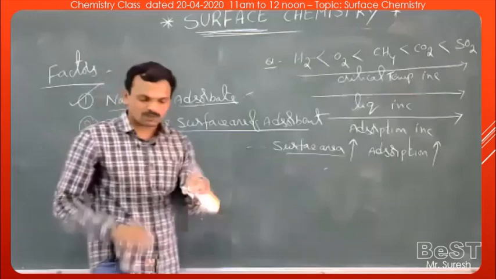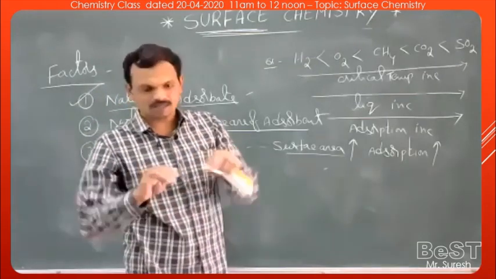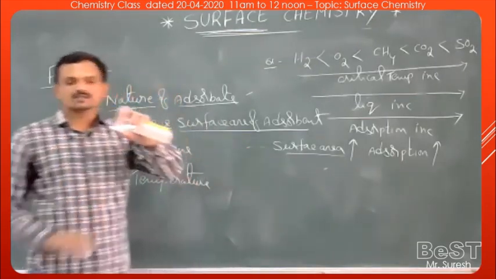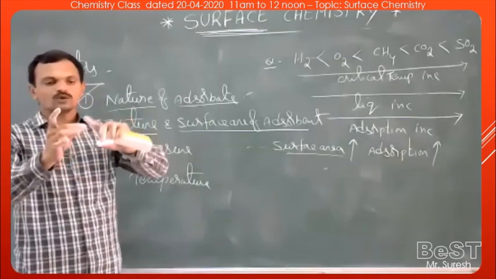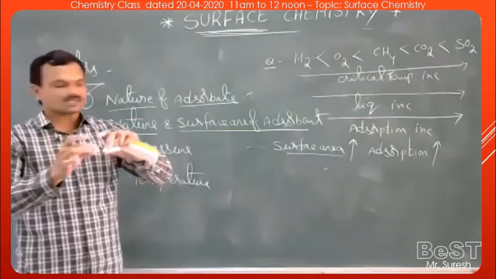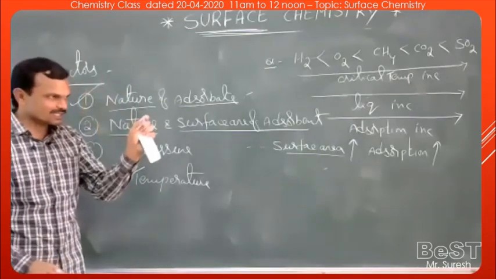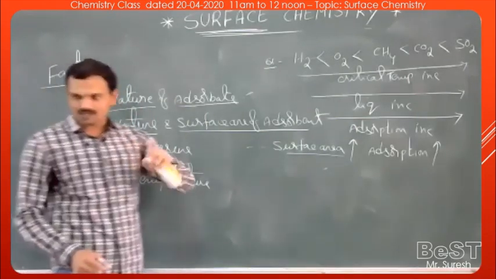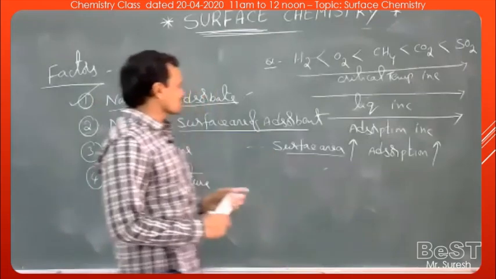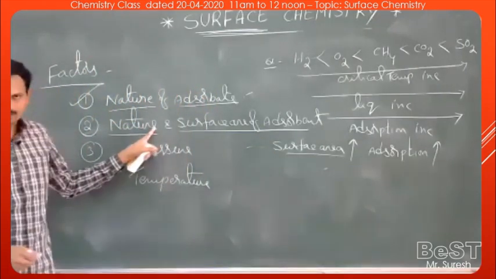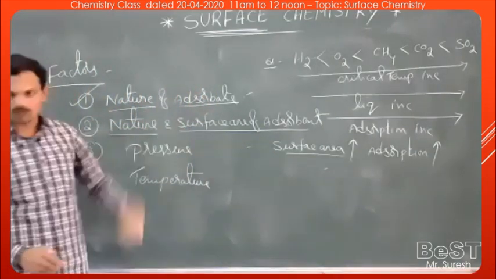Let us take this chalk piece and break it into two pieces. Earlier, before breaking, this is the surface. After breaking, two new surfaces are produced. That means the surface area increases. Like that, if you take a substance in powdered state instead of in bulk state, in powdered state the surface area is more, then extent of adsorption is more.